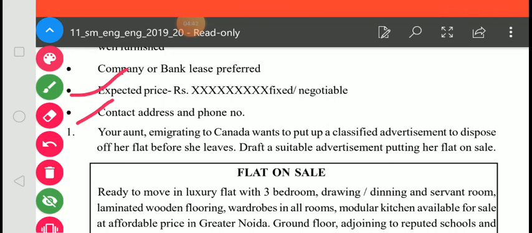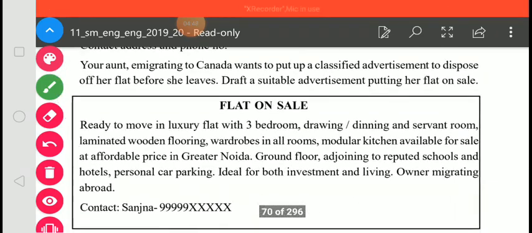Okay, students, so let's go through some examples. Your aunt, immigrating to Canada, wants to put up a classified advertisement to dispose of her flat before she leaves. Draft a suitable advertisement putting her flat on sale.